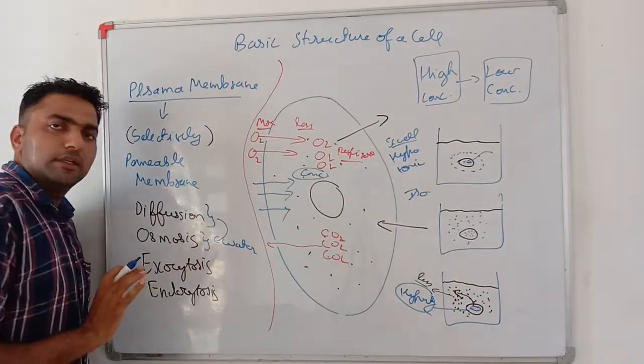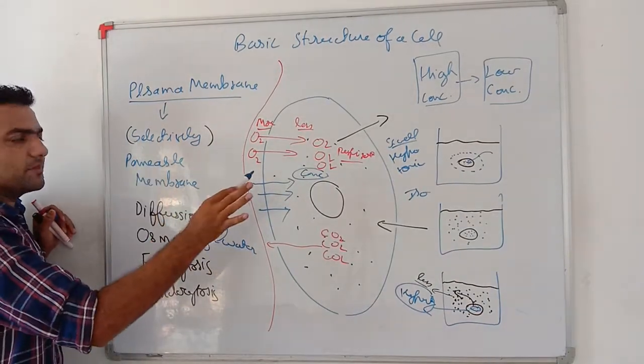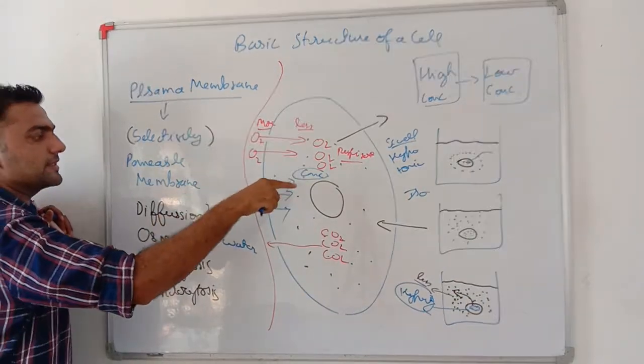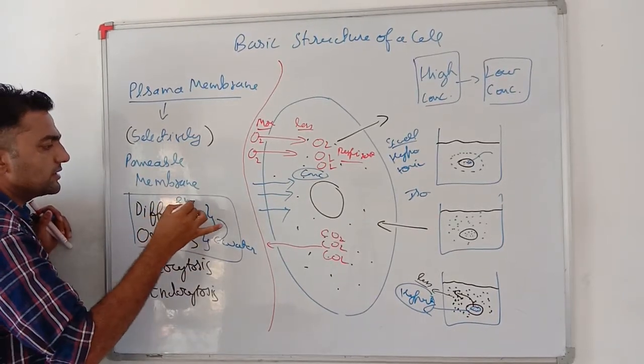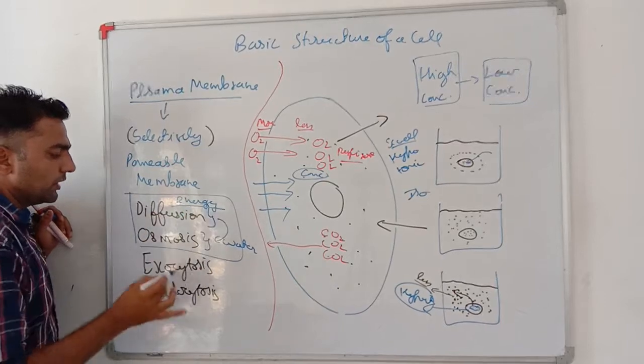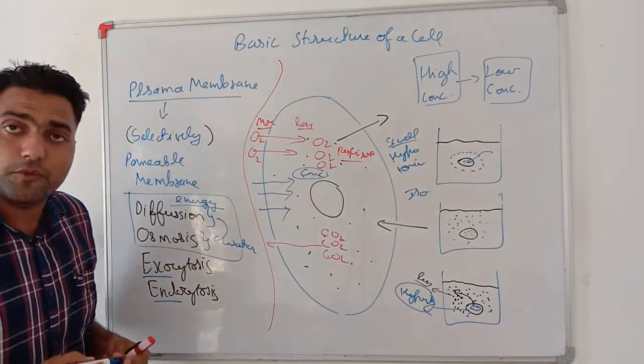So a cell can shrink, swell or remain the same, depending on the concentration of water in it and outside it. My dear students, the exchange of material through the plasma membrane of the cell takes place by these processes: diffusion and osmosis. In these, no energy is consumed, but in exocytosis and endocytosis, energy is required.